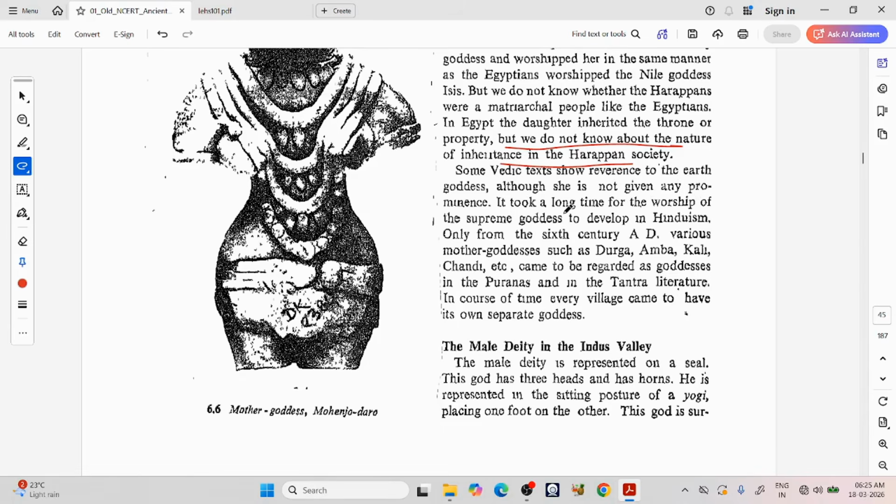Although she is not given any prominence, it took a long time for the worship of the supreme goddess to develop in Hinduism. Only from the 6th century AD, various mother goddesses such as Durga, Amba, Kali, Chandi, etc., came to be regarded as goddesses in the Puranas and in the Tantra literature. In course of time, every village came to have its own separate goddess.